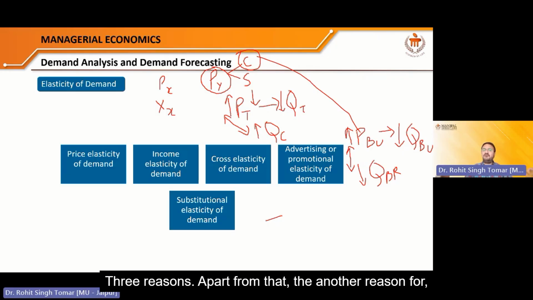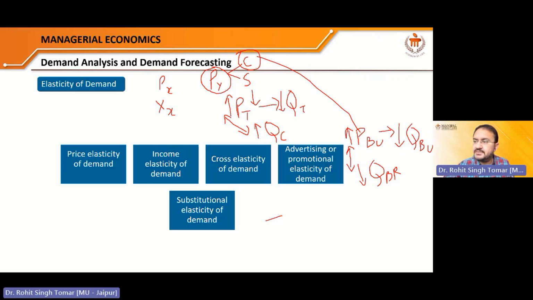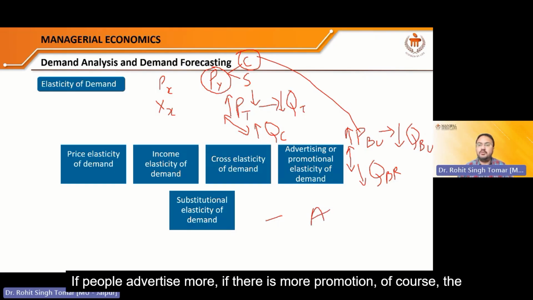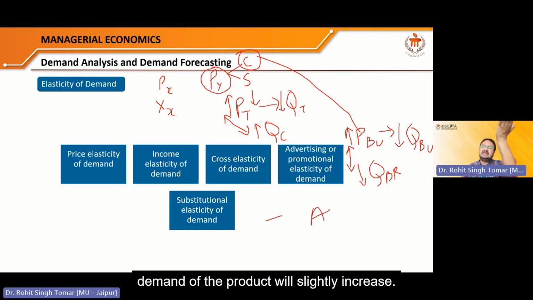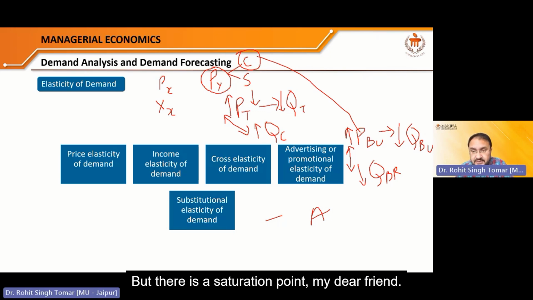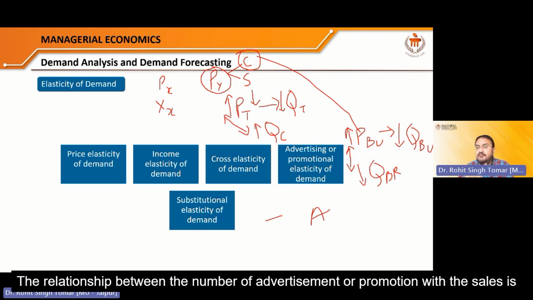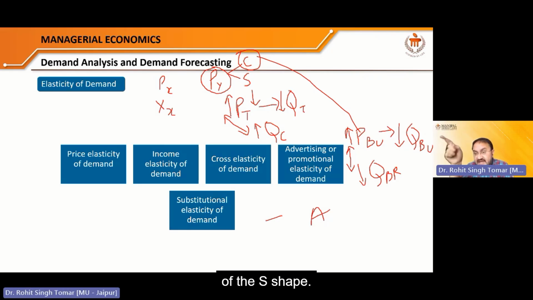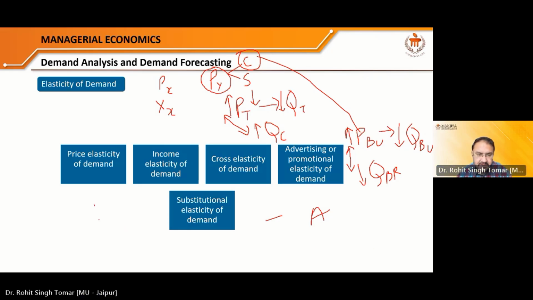Those were three factors. Apart from that, another important factor is the number of advertisements. If people advertise more, if there is more promotion, of course the demand of the product will slightly increase. But there is a saturation point, my dear friend. The relationship between the number of advertisements or promotion with the sales is of an S shape. I'll draw that for you.